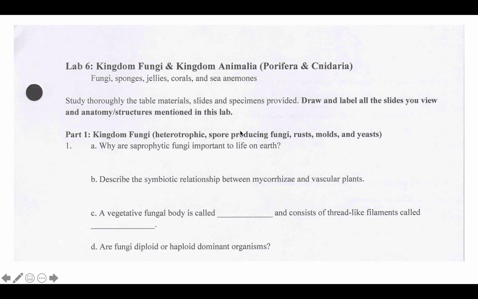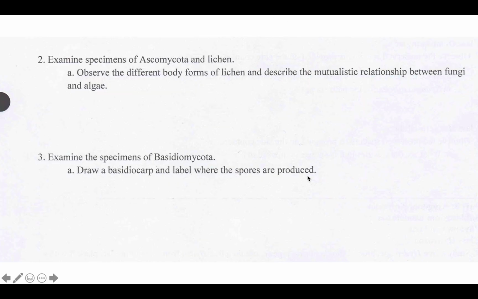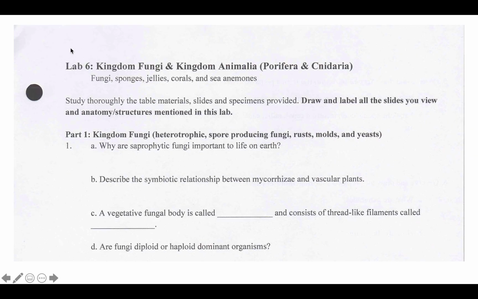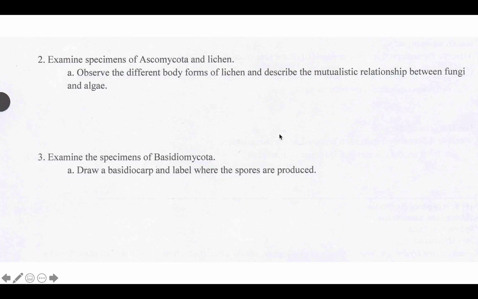So make sure to answer these questions and submit them. These will be due along with lab 3, even though it says lab 6. This should be page 37, I believe, in your lab manual. So make sure you answer these questions.